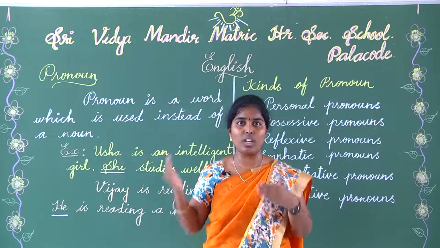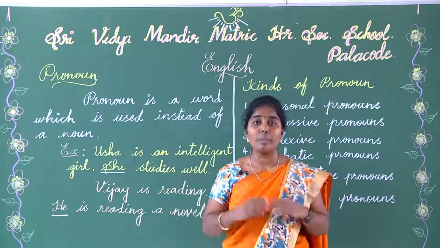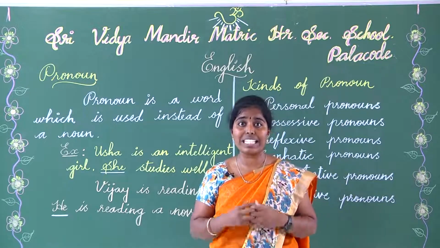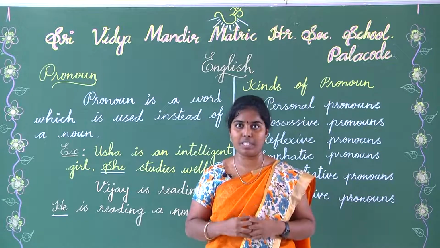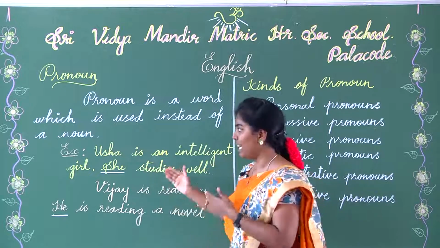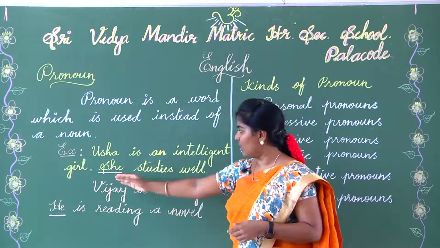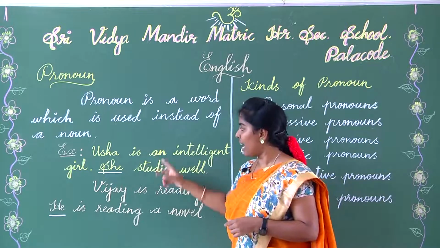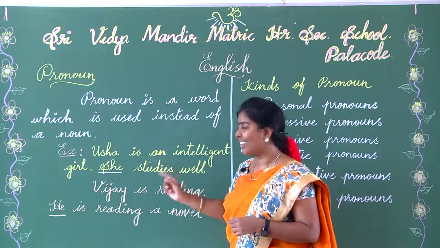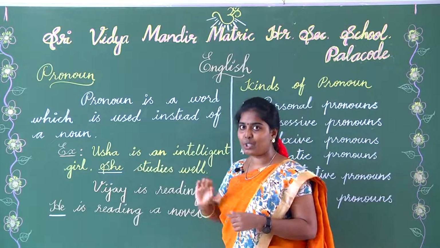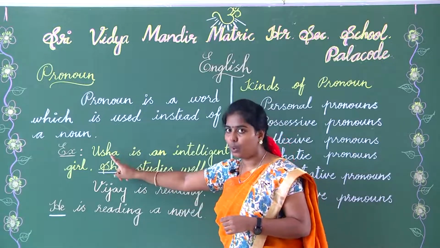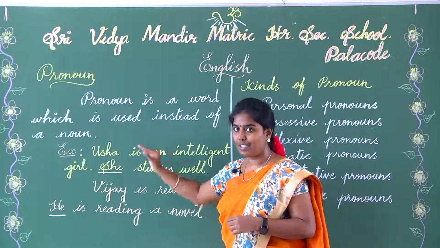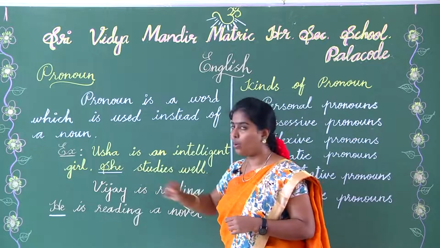Now let's move on to our new topic, pronoun. Pronoun is a word which is used instead of noun to avoid repetition. Let's take a look at an example. Usha is an intelligent girl. She studies well. In this example, we have 2 sentences where both the sentences talk about the same person, Usha. To avoid such repetition, we are using the pronoun she.